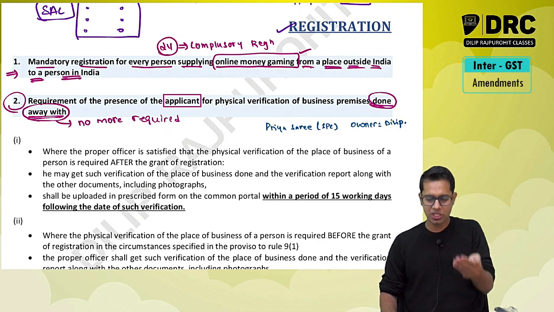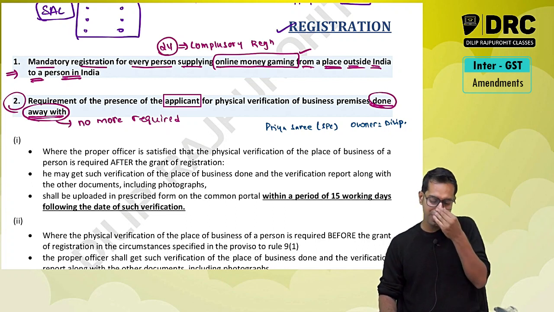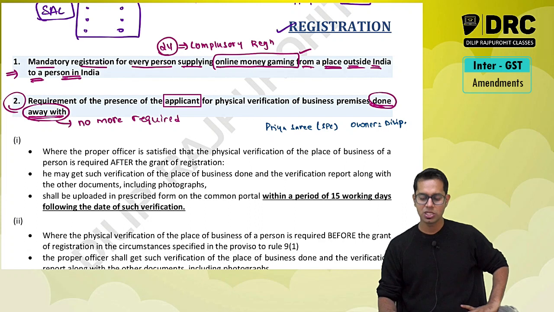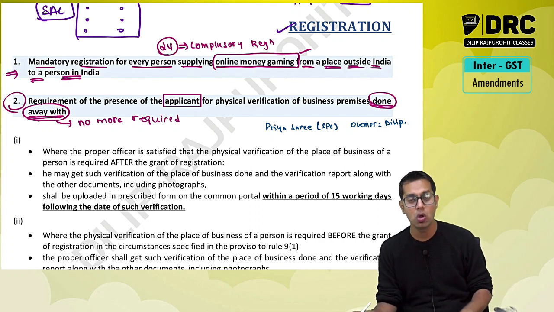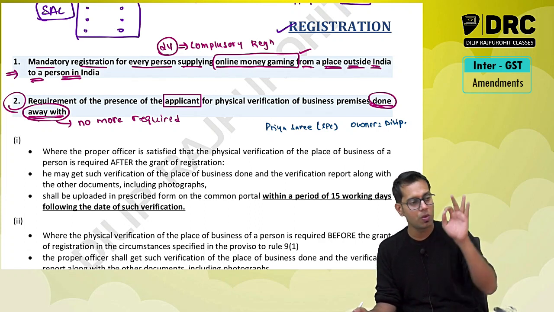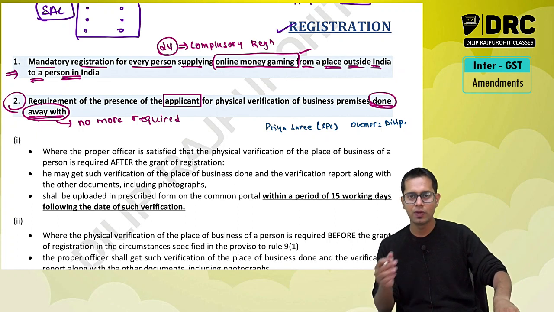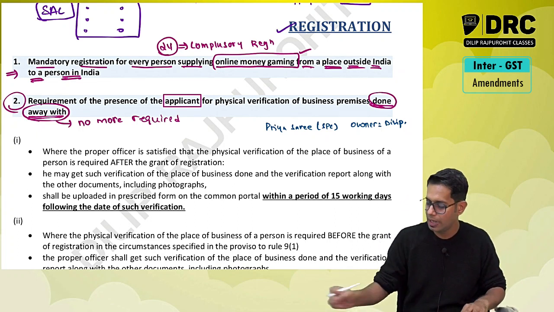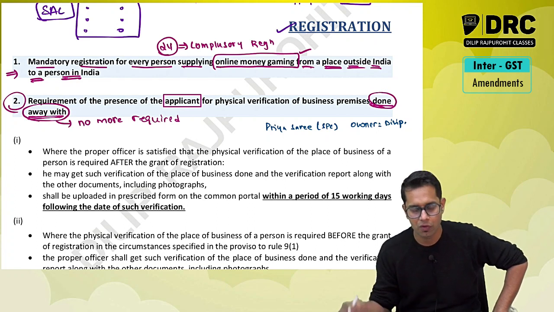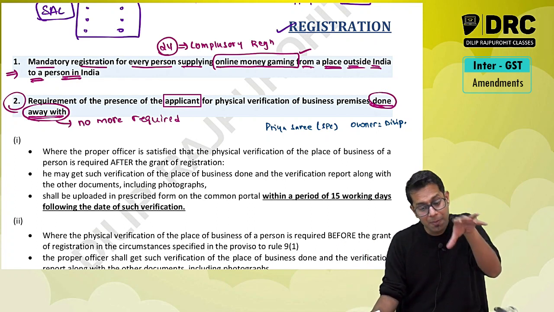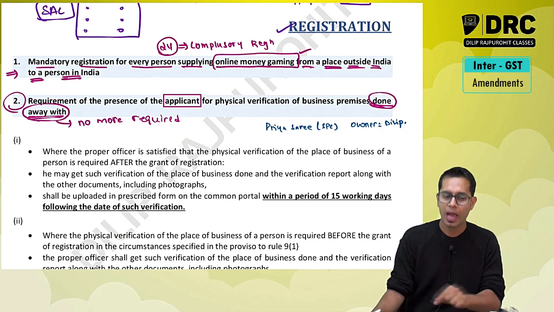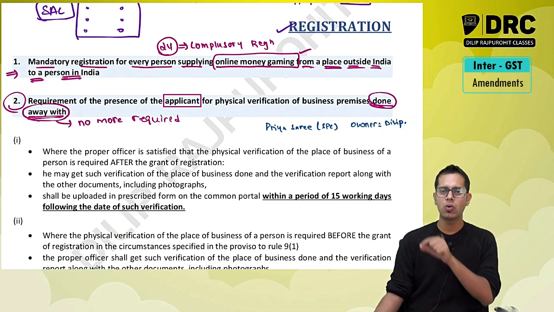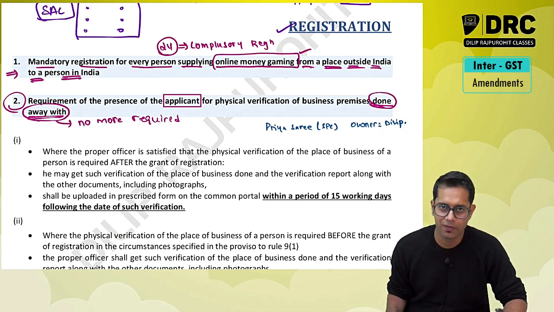Now I have applied for GST registration and the government wants to give me registration. When the government gives me the registration, one of the conditions is that if the issuing authority intends to do any physical verification of the business premises, then my presence is mandatorily required. I should compulsorily be present over there, only then can they do the physical verification.